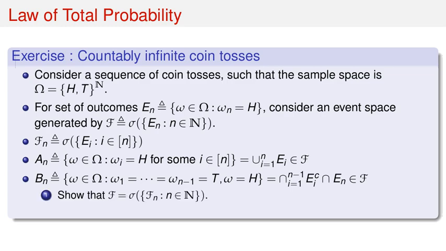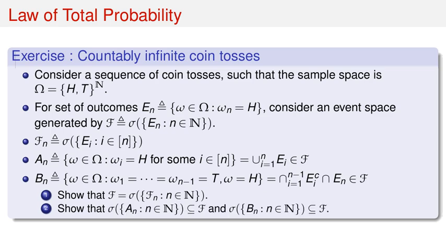Now for the exercise, first show that F, the sigma algebra generated by all E_n, is equal to the sigma algebra generated by the collection of all F_n for n in ℕ. Second, show that the sigma algebra generated by the sequence A_n for n in ℕ is a subset of F, and similarly the sigma algebra generated by the sequence B_n for n in ℕ is also a subset of F.